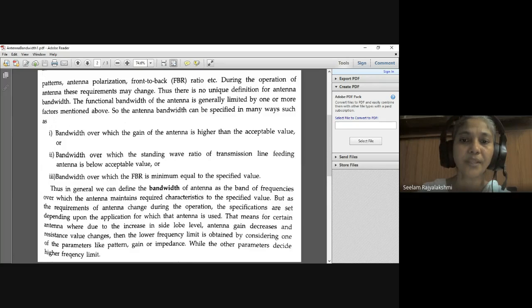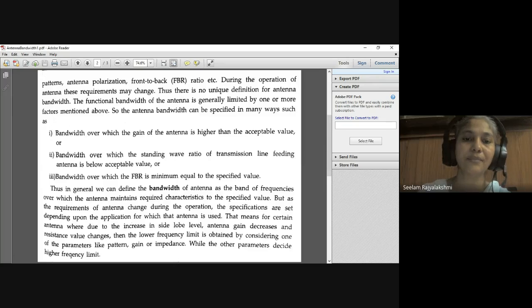If we consider parameters like pattern, gain, or impedance, by using these parameters we obtain the lower frequency limit. And how does it happen? Here, due to the increase in side lobe level, the antenna gain decreases. That means whenever we observe an increase in the side lobe level,